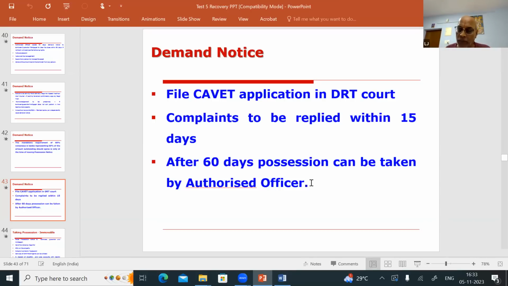But what is actual possession? If the borrower hands over the key to you, take it. So this is actual possession. If the borrower is not willing to hand it over, you cannot forcefully take it, you can take only symbolic possession. But still if you want actual possession, what will you do? You will approach the district magistrate. The district magistrate or chief metropolitan magistrate will help you with the actual possession. Within how many days will he help you? Within 30 days of your approaching him.